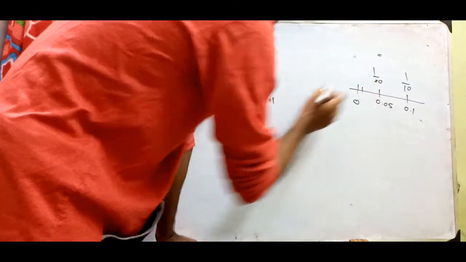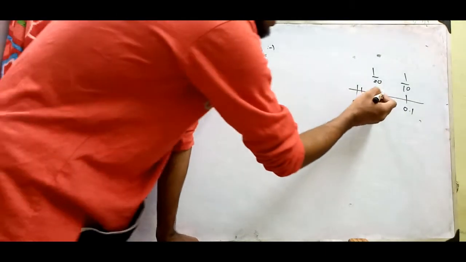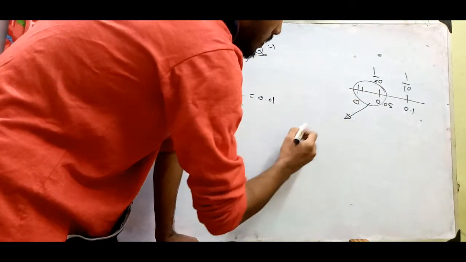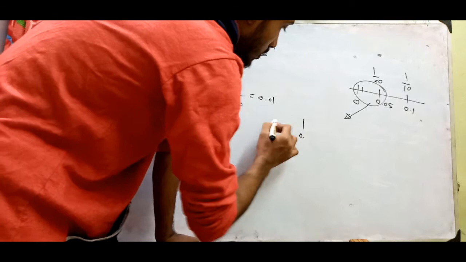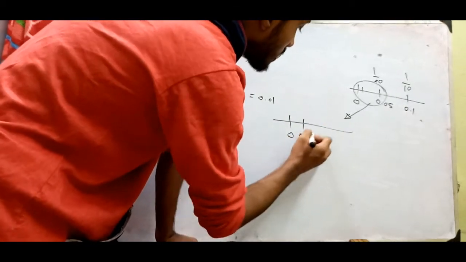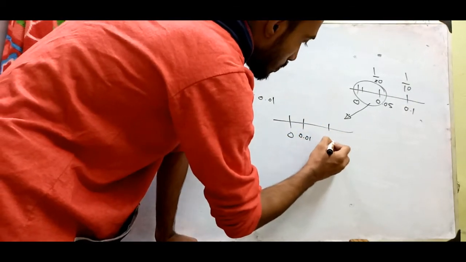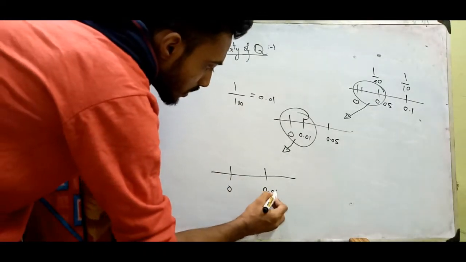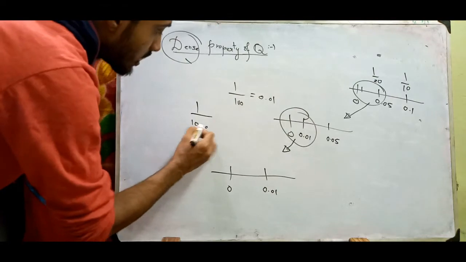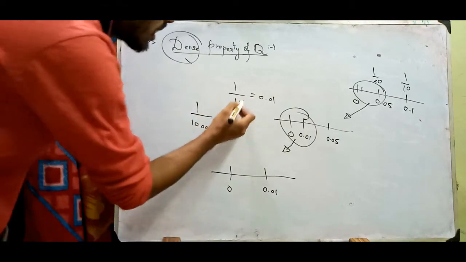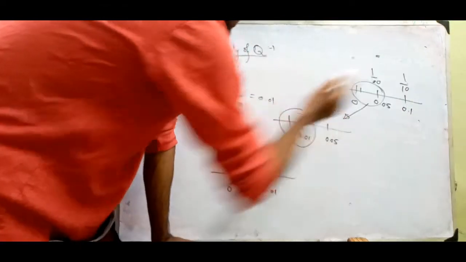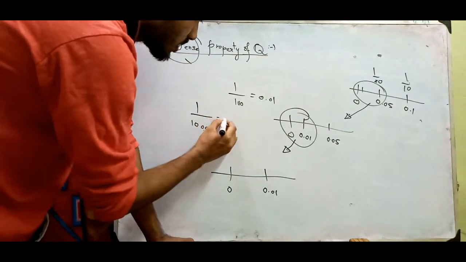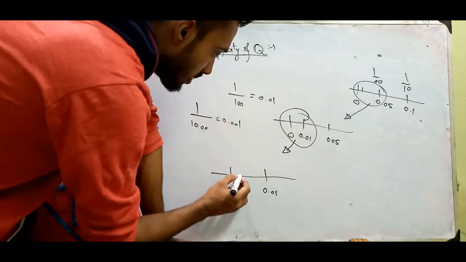If I zoom, 0 on the left, then 0.01, then 0.05. What about if I zoom this part? Next comes 0.001, because I am adding one more 0 here.